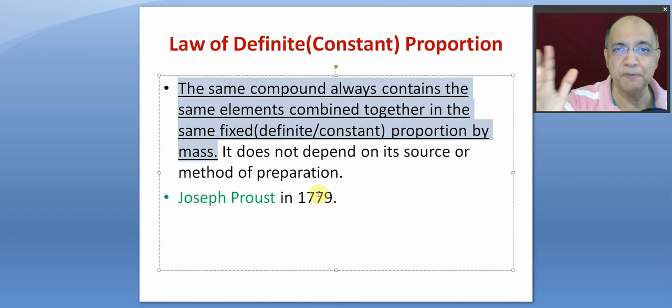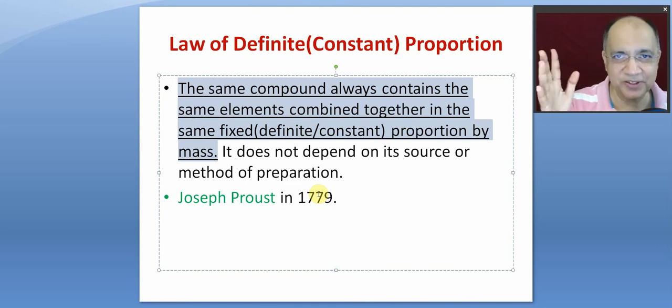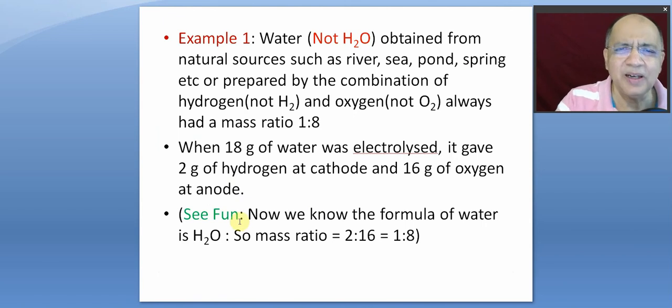The relationship between the masses of the elements present in a compound, the ratio, and hence the atomic ratio, the molar ratio. When masses are fixed, the molar ratio is also fixed, and hence the atomic ratio is also fixed, right? Now, I'll give some examples. Water, not H2O. At that time, it was not known. I have just written: water obtained from natural sources such as river, sea, spring, pond, etc.